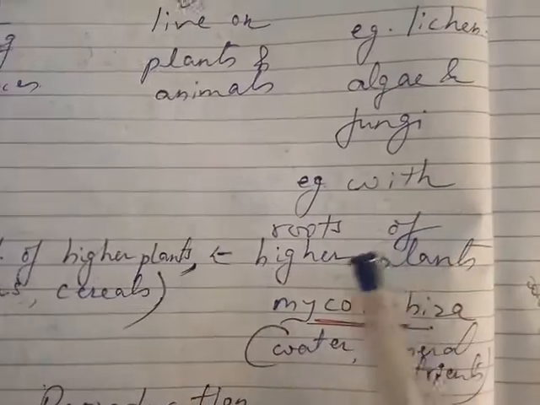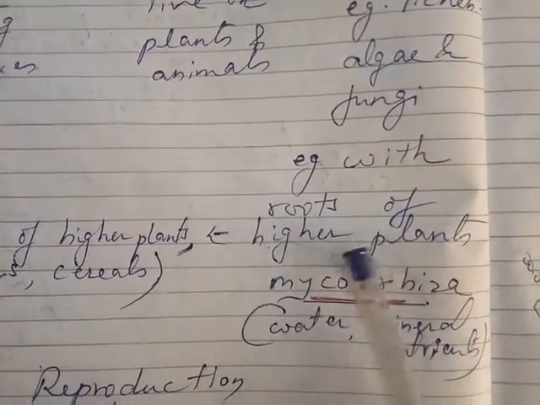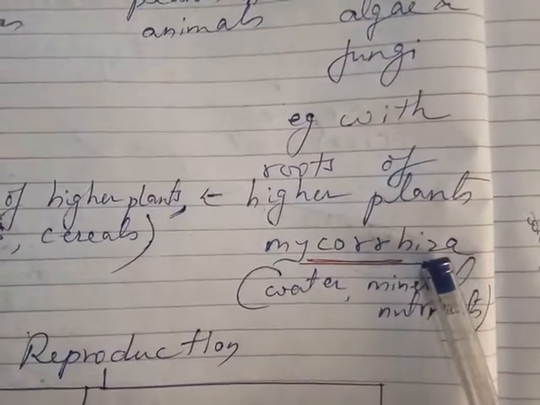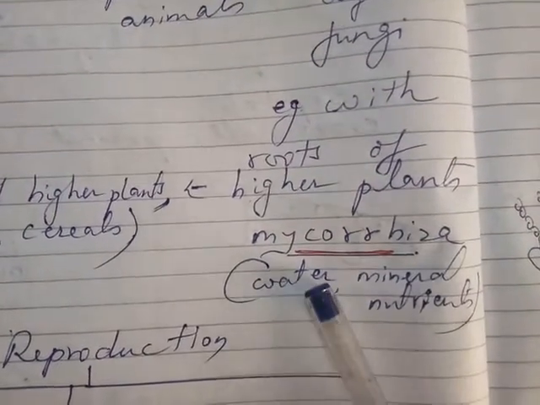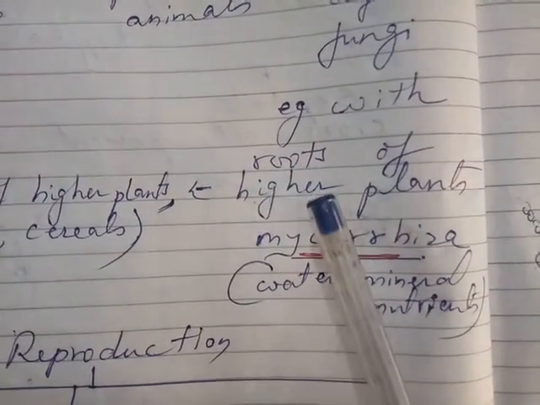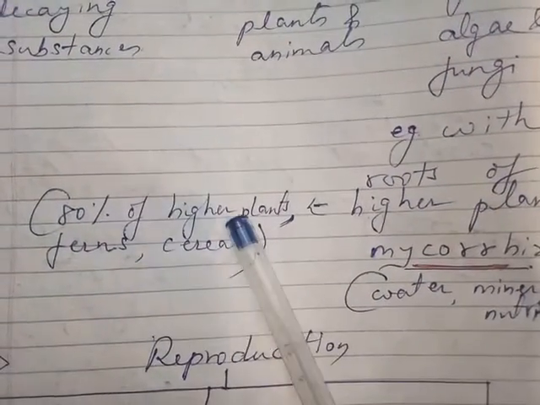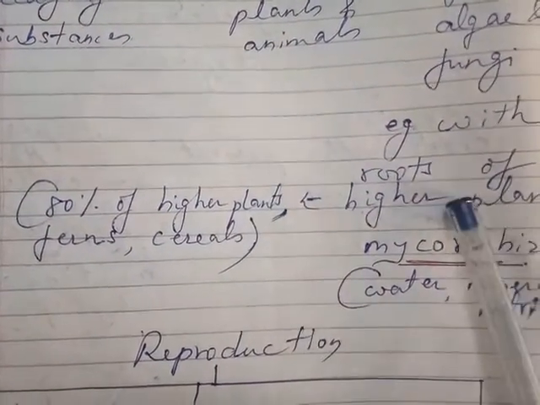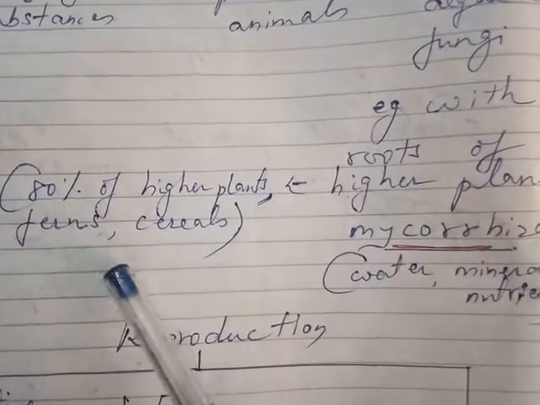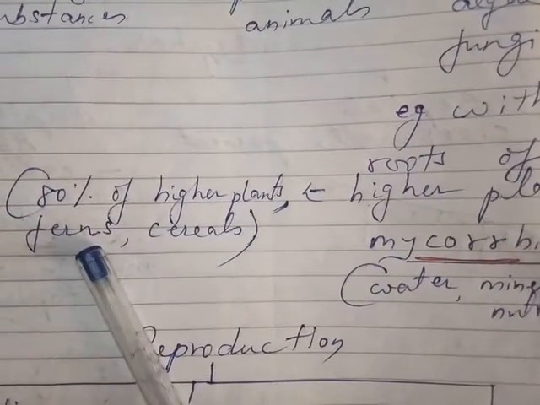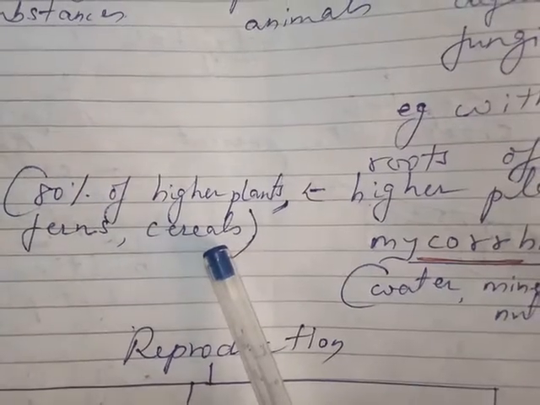Another example is the association with the roots of higher plants, called mycorrhiza. Mycorrhiza provides water and mineral nutrients to the higher plant and the higher plant provides food to the mycorrhiza. So 80% of higher plants have an association with mycorrhiza. Other examples are pteridophytes like ferns, and crop plants like cereals, which also have this association with mycorrhiza.